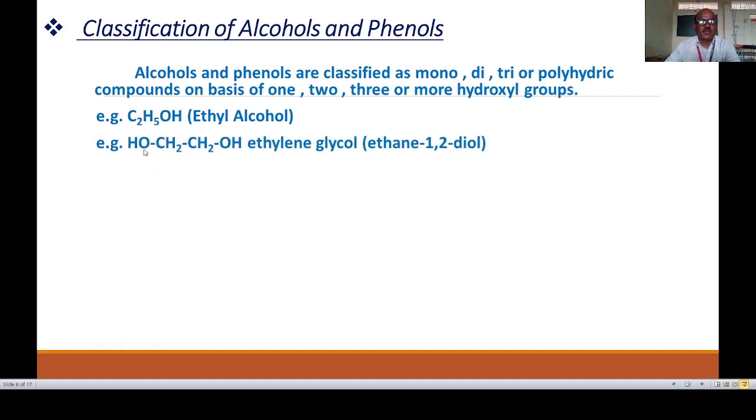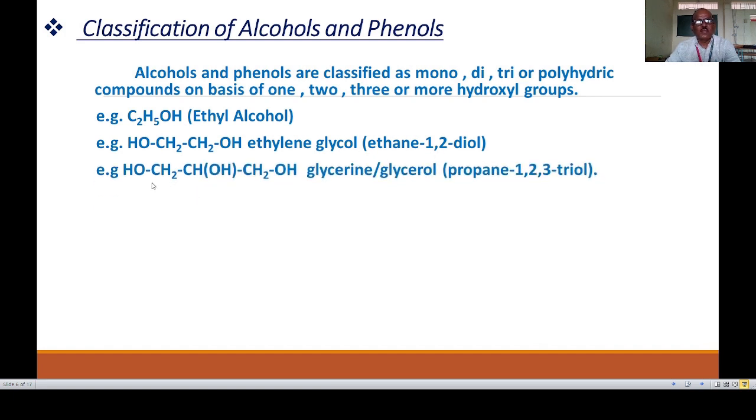Then this compound contains 2 OH groups, OH-CH2-CH2-OH. The name is ethylene glycol or ethane 1,2-diol. The third compound is OH-CH2-CHOH-CH2OH. So there are 3 OH groups on 3 different carbon atoms. The compound is called glycerine or glycerol. The IUPAC name is propane 1,2,3-triol.